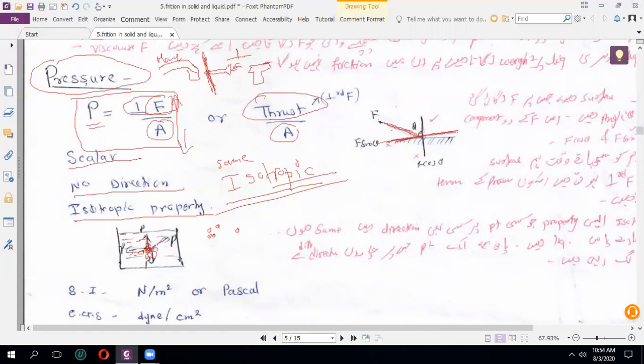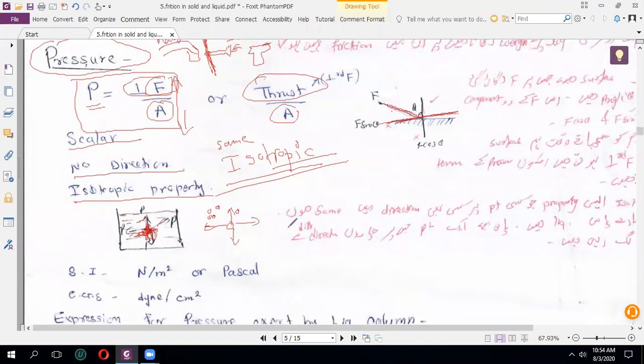So this liquid also applies pressure to the center of the liquid, and this center liquid also applies pressure equally in all four directions. तो लिक्विड में हर एक लिक्विड का जो प्रेशर या फोर्स होता है वो ईच डायरेक्शन में सेम होता है. दैट प्रॉपर्टी इज कॉल्ड आइसोट्रोपिक प्रॉपर्टी. द प्रॉपर्टी ऑफ द लिक्विड, the pressure of the liquid is the same in all directions, that is called isotropic property.